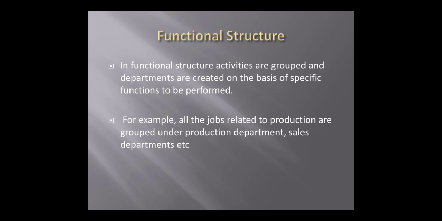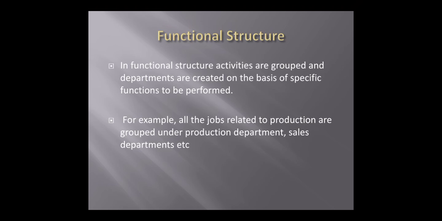For example, all the jobs related to production are grouped under the production department, and similarly the sales department, marketing department, purchase department, planning department, according to the function. Marketing is one kind of function in our organization. If departments are divided according to the functions, we call it a functional structure.